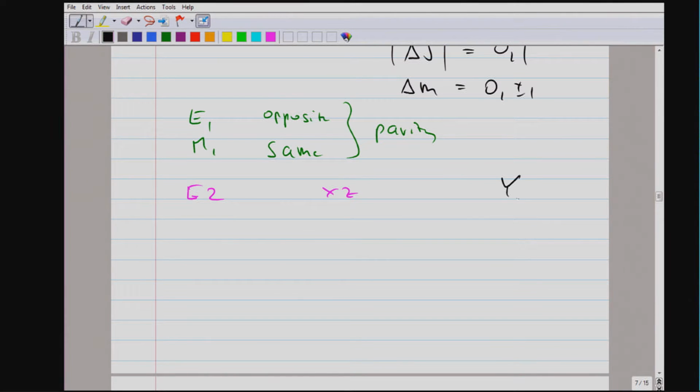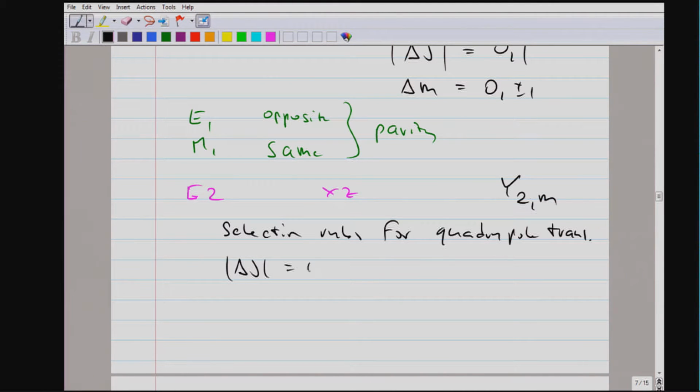They transform as Y2M, and therefore we have selection rules for quadrupole transitions, which tell us now that we can change the total angular momentum up to 2. And also delta M can change up to 2 units.